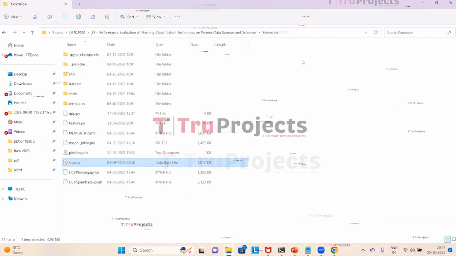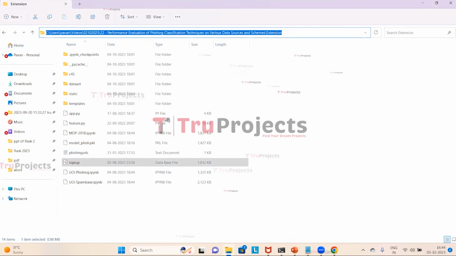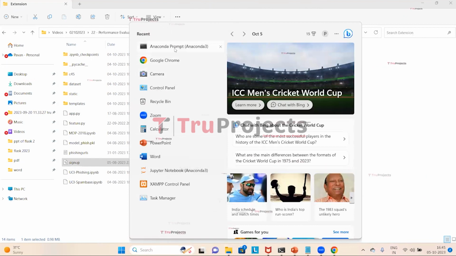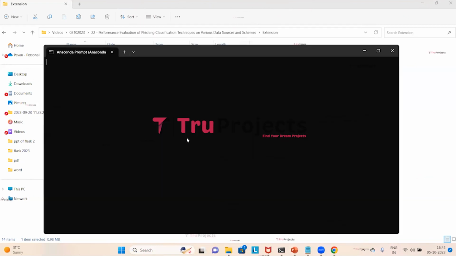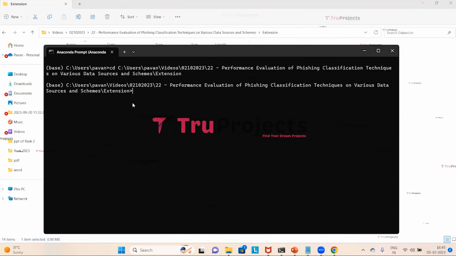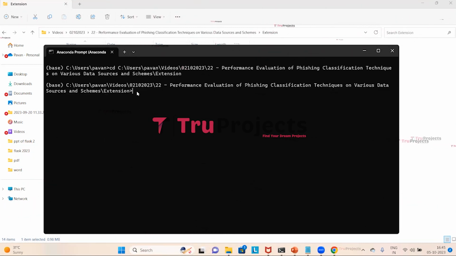Now we need to copy the path from the address bar of the file explorer, so I'm copying the path. And now we need to open the Anaconda prompt. Using the cd command followed by a space, we need to paste the copied path and then click on enter. This command will change the current directory to the code folder's path. So here we need to type python space app.py.